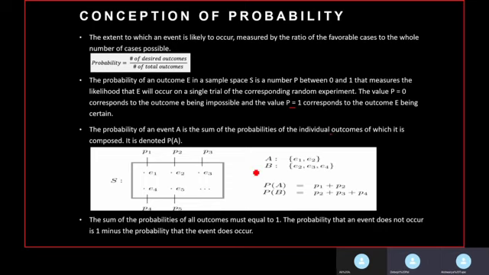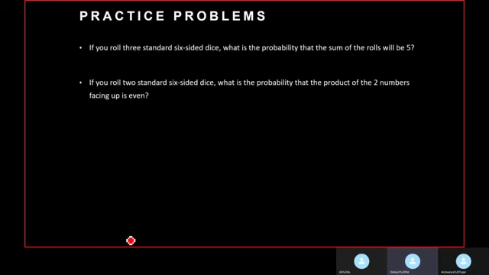While point 4, last but not the least, comprises 2 basic properties of probability. The first identity states that the sum total of the probabilities of all the outcomes must always be equal to 1. The second rule states that the probability of a non-event is nothing but the probability of a particular event subtracted from 1. Now let us take 2 examples in the next slide. So pause the video, attempt the question, and then play it to view the solutions.